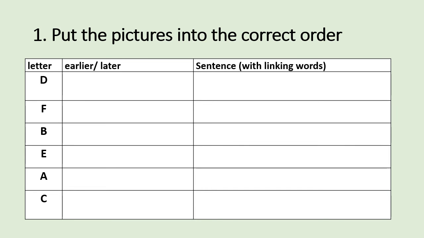He then returns to England in picture A in 1580. And in 1588, in picture C, his triumph over the Spanish Armada makes him a national hero.